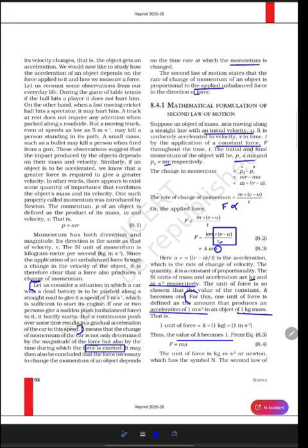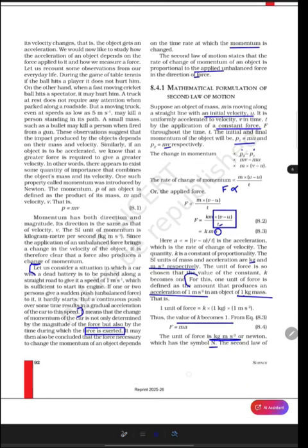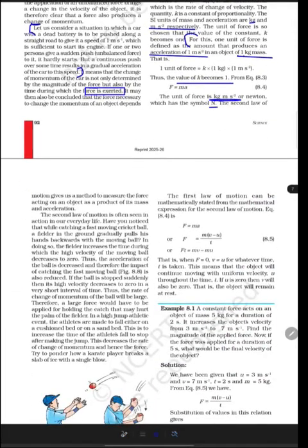So F is equal to ma. The unit of force is kilogram meter second power minus 2 or Newton, which has the symbol N. The second law of motion gives us a method to measure the force acting on an object as a product of its mass and acceleration.